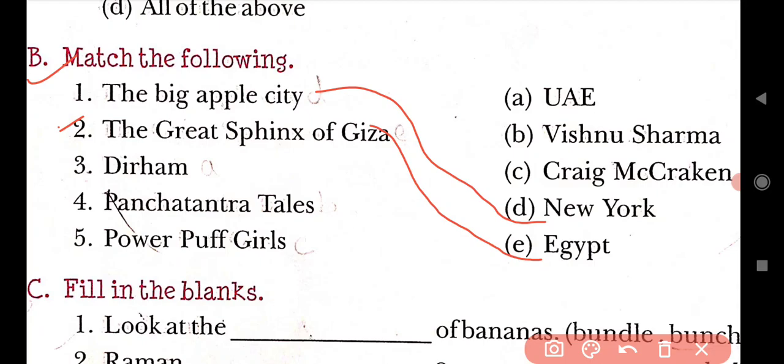Then third is Dirham. Can you guess? Dirham is used in UAE. Then fourth is Panchtantra Tales. It is a book which is written by a writer. Can you tell me the name of the writer who wrote this book, Panchtantra Tales? Yes, it is Vishnu Sharma. Vishnu Sharma has written the Panchtantra Tales.